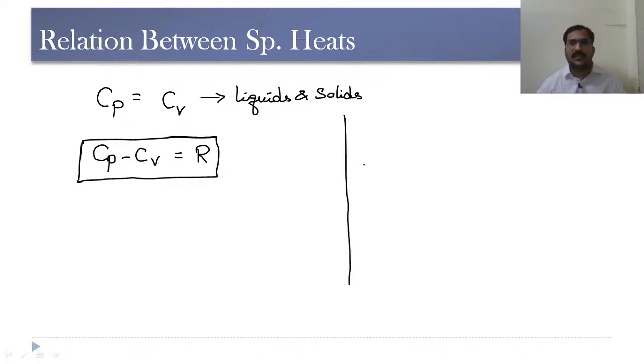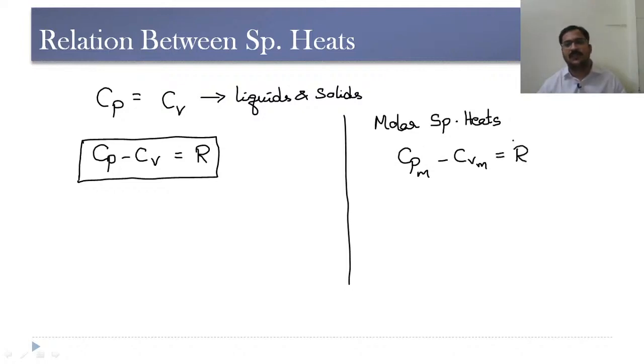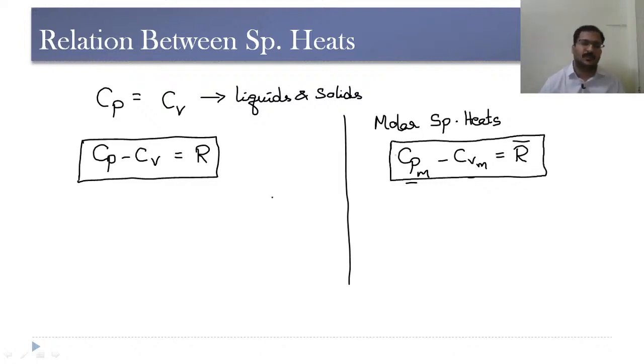If you take molar specific heats, that means specific heat per mole, then the difference between the molar specific heats is equal to the universal gas constant. So molar specific heat at constant pressure minus molar specific heat at constant volume equals the universal gas constant. This is also a very important relation which we need to remember here.